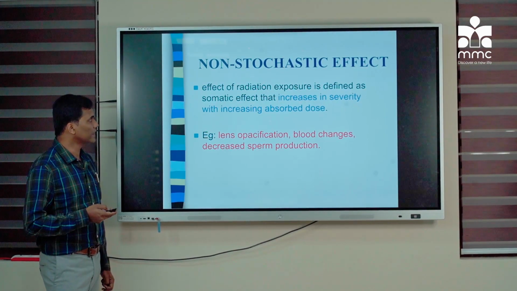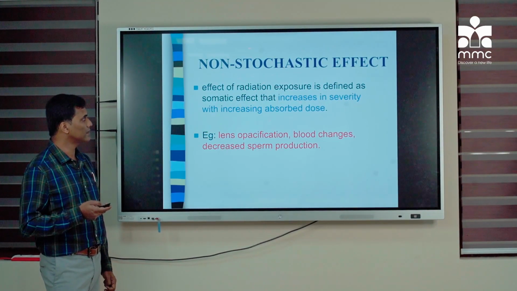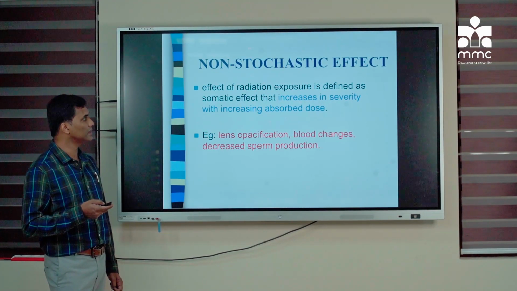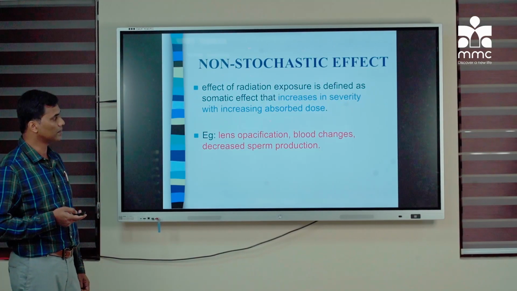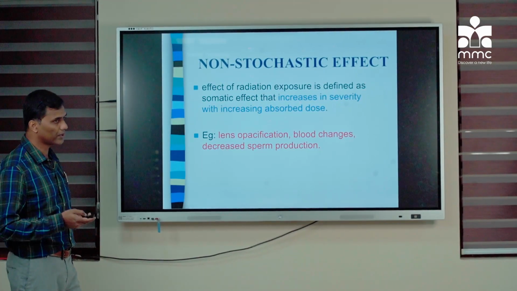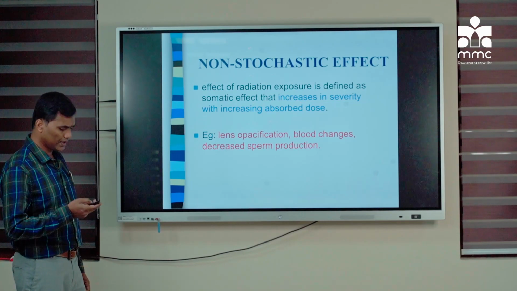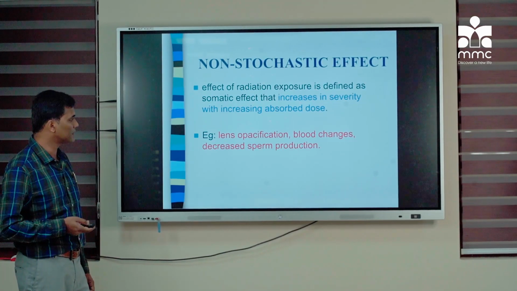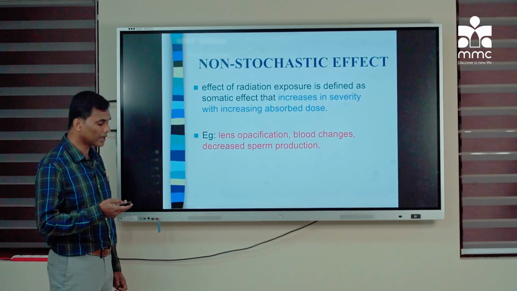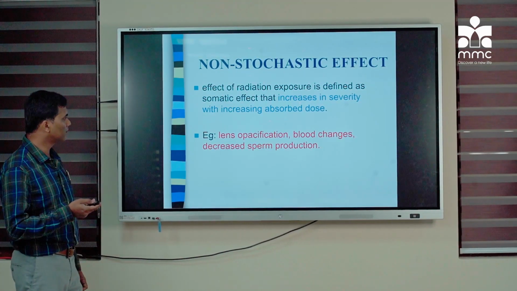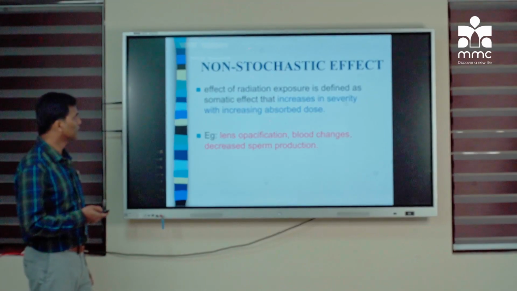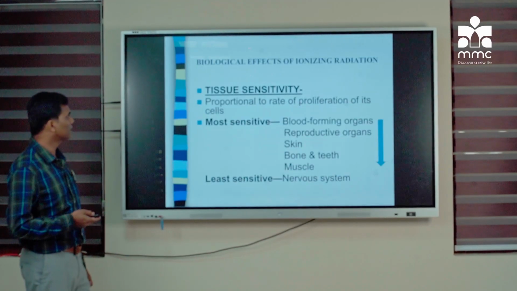Here the effect of radiation exposure is defined as somatic effect that increases in severity with increasing absorbed dose. That means even at lower dose there will be some effect on the cells of the body, and the severity increases with increasing dose. It is not an all or none phenomenon. Blood changes and decreased sperm count are examples of non-stochastic effect.